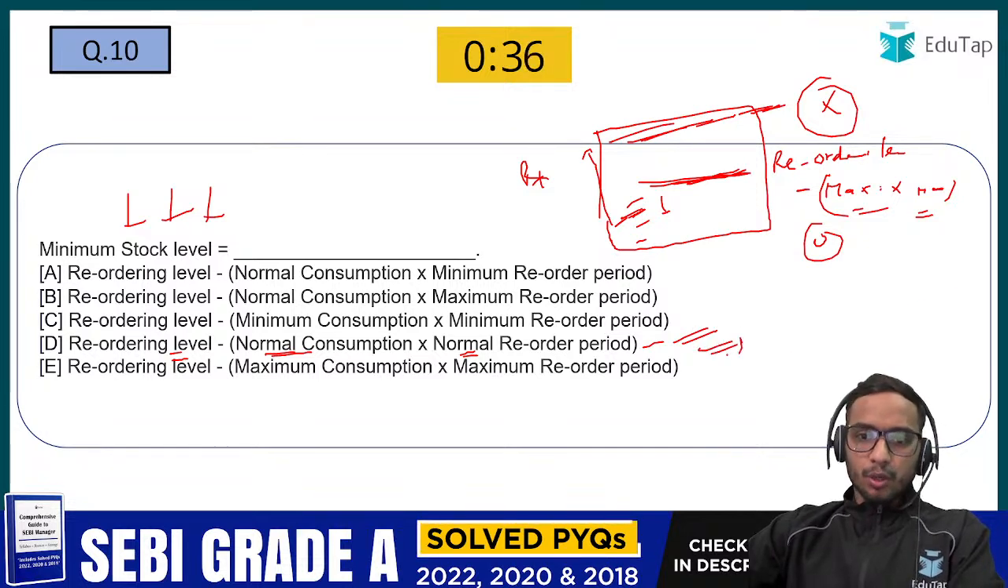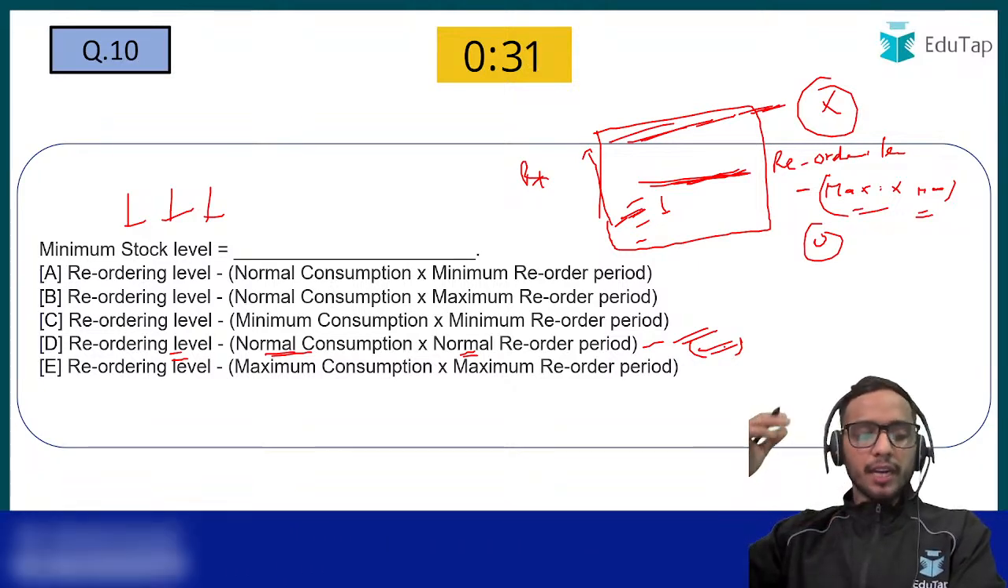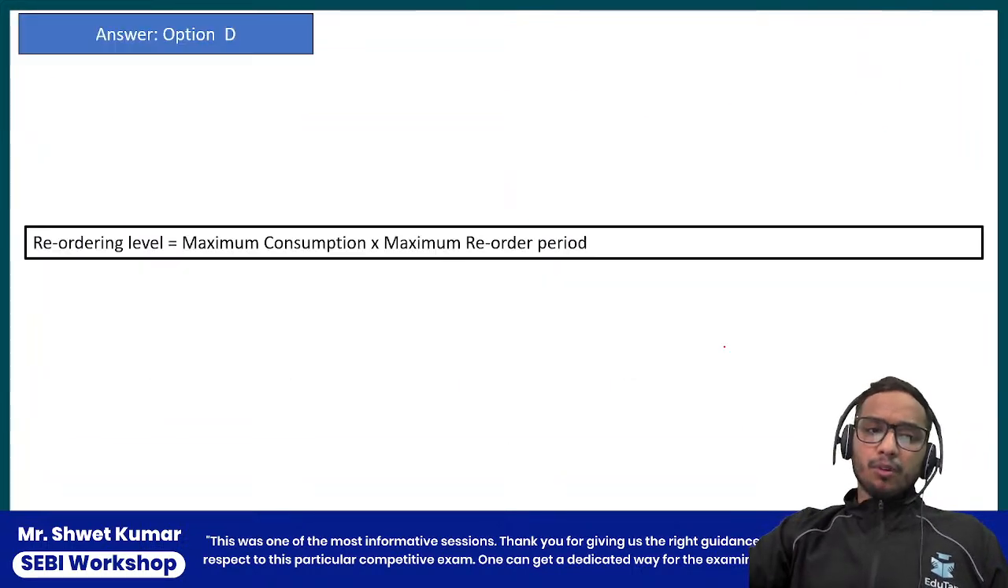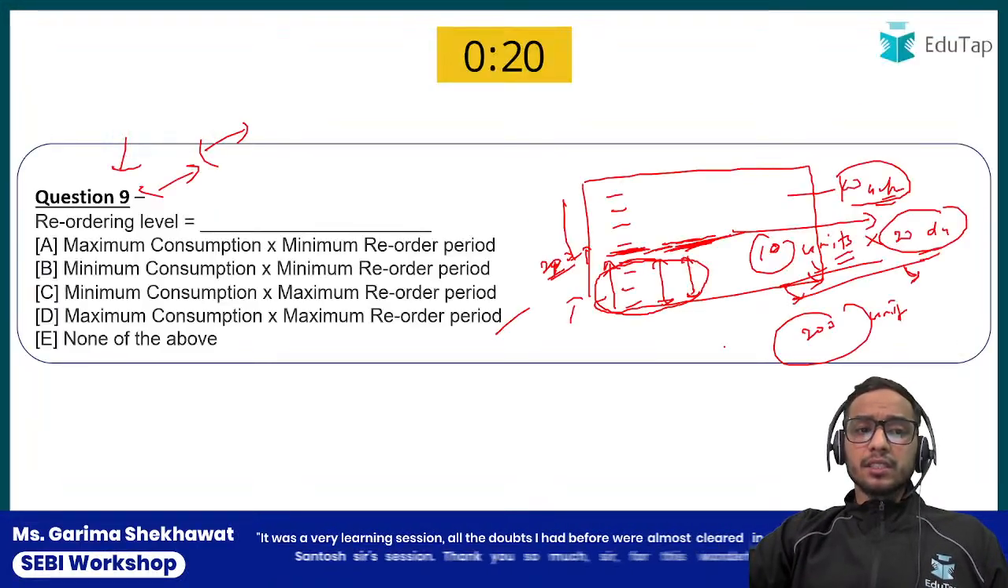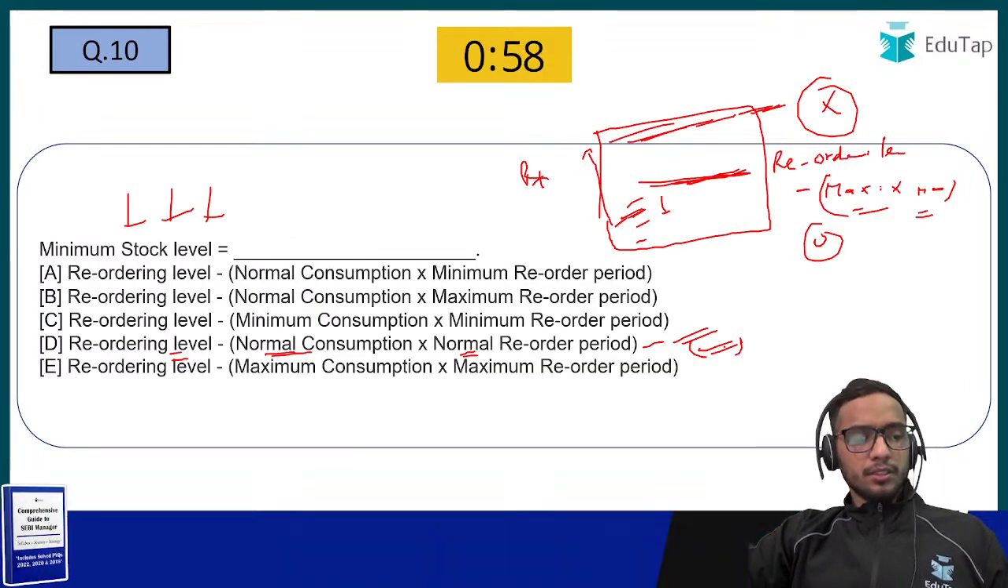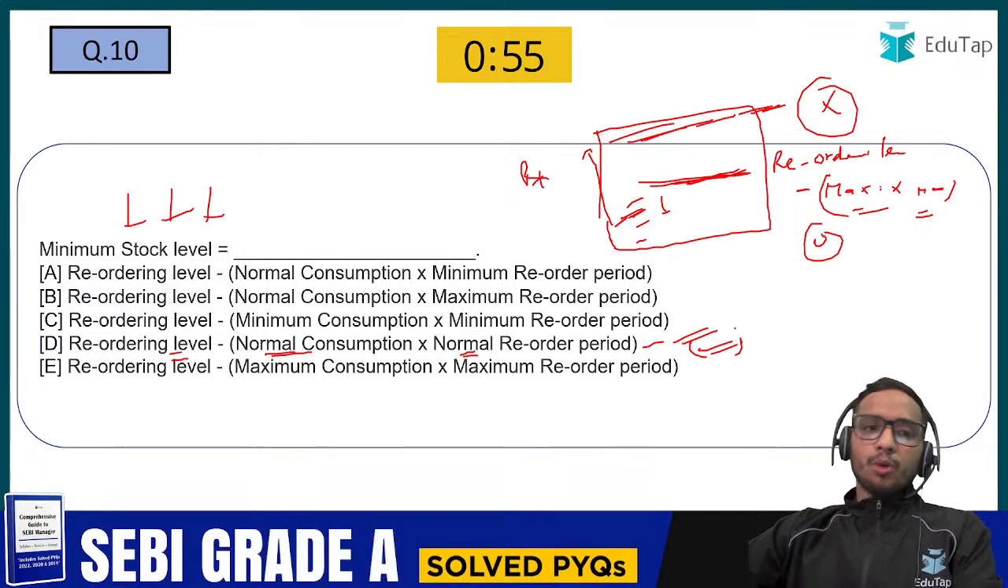So everyone is clear about the maximum stock level and the minimum stock level now? Tell me in the chat section, everyone. I want everyone to answer me. Is everyone clear about the formula of the reordering level as well as the minimum stock level? So option number D is your correct answer.